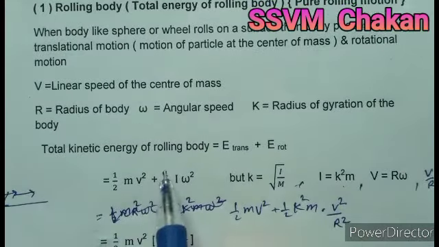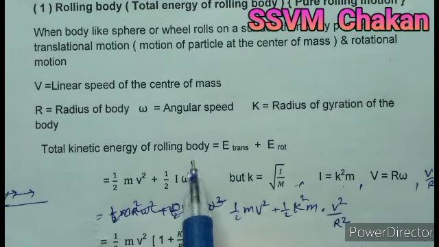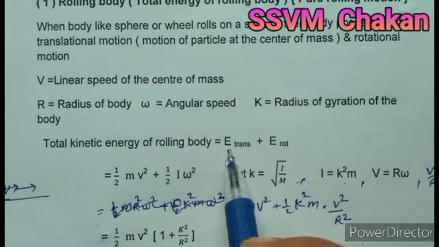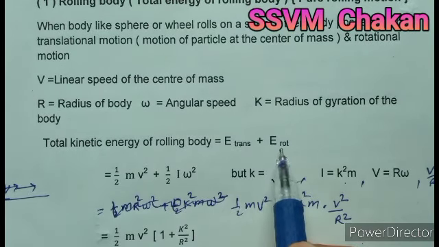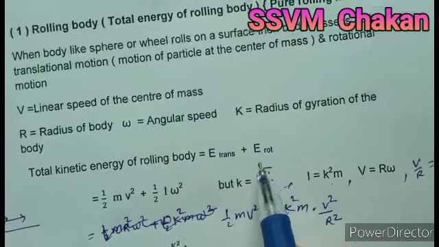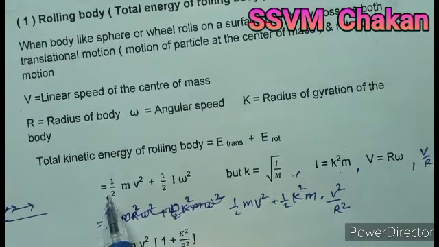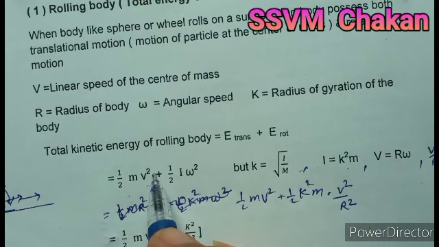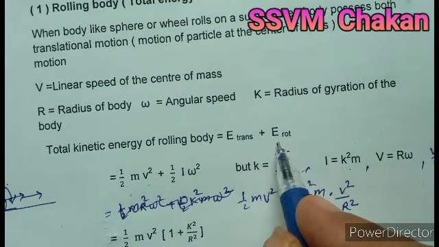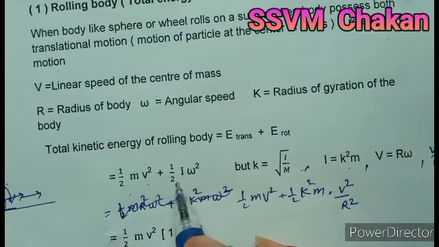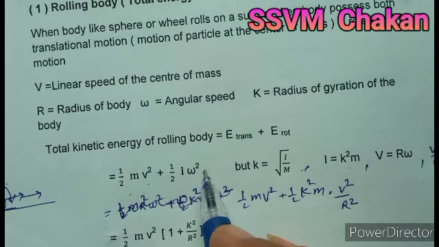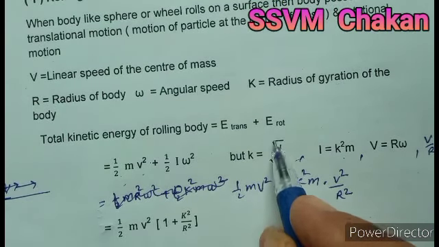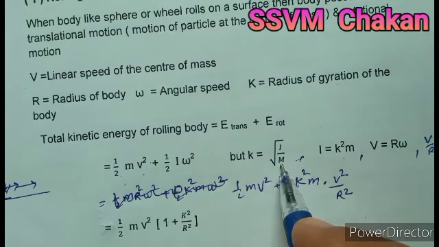Then the total kinetic energy of a rolling body is equal to translational kinetic energy plus rotational kinetic energy, which is 1 half m v square plus 1 half I omega square. But K, the radius of gyration, is the square root of I divided by m.